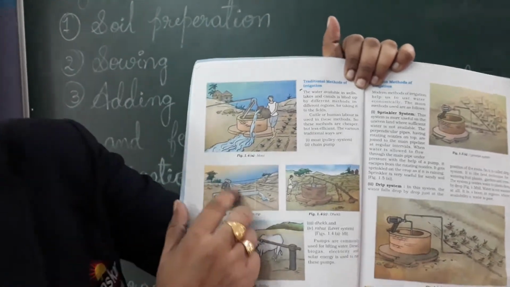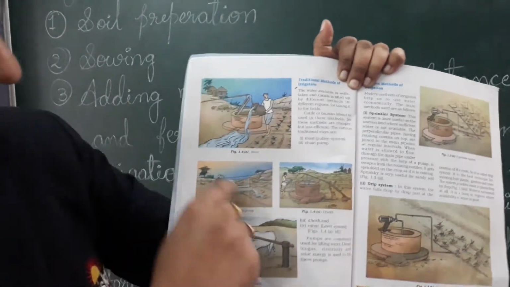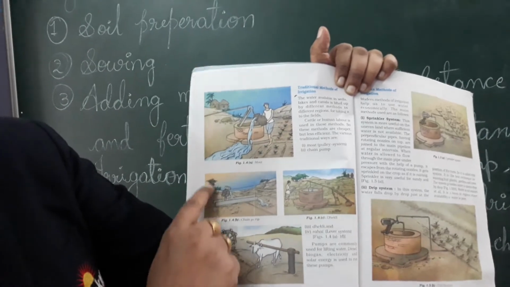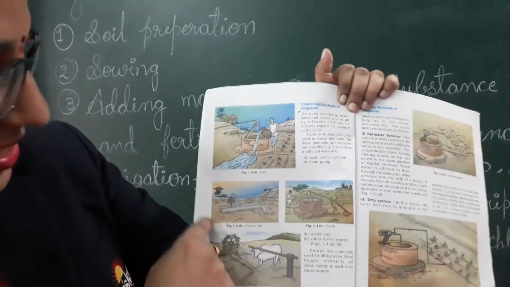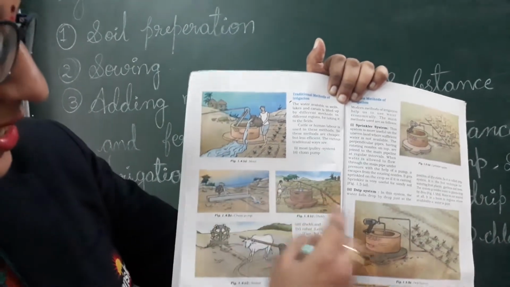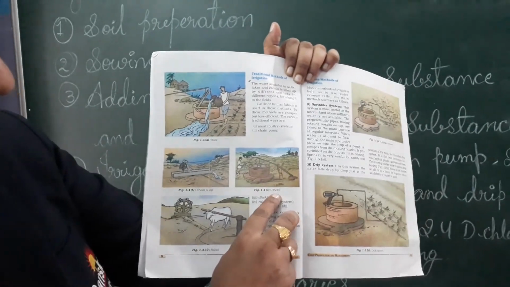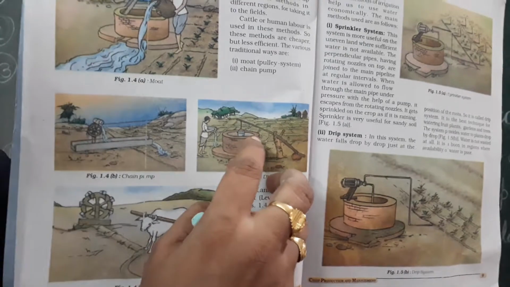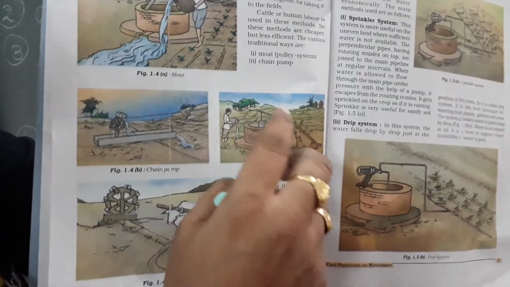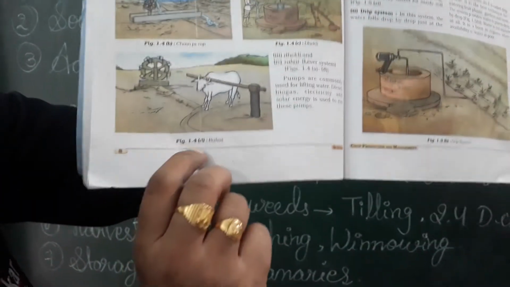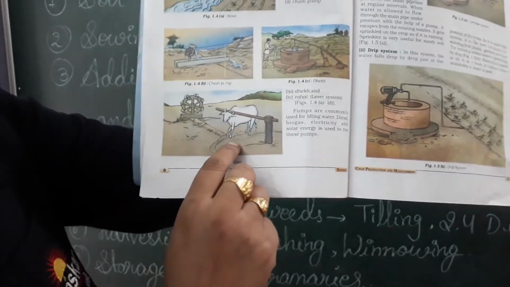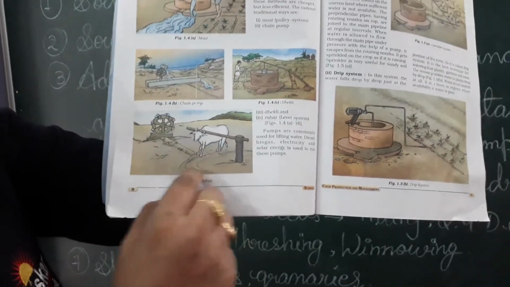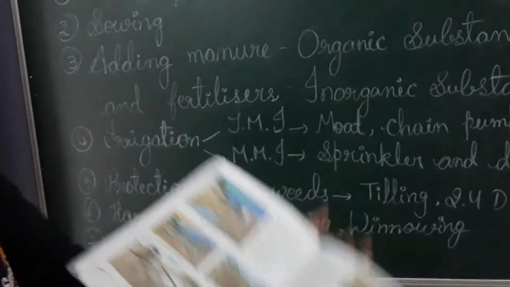There is a chain technique in this. This will roll from down and pour water to this side and that side of the field. And the next one is dhekli. See, here one stick is there. From the well, the people have to remove the water and give it to the field. And the next one is rahat. Here the animal is working to give water to the agriculture field.